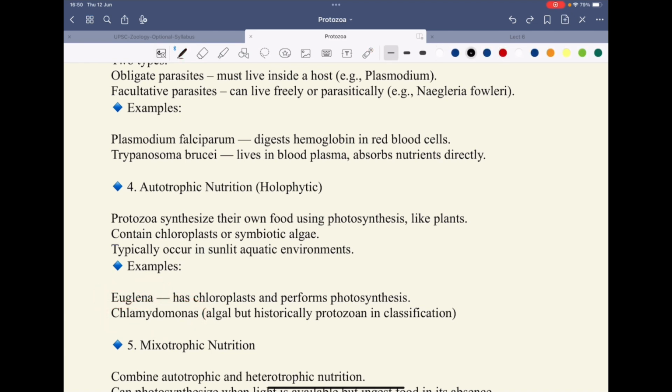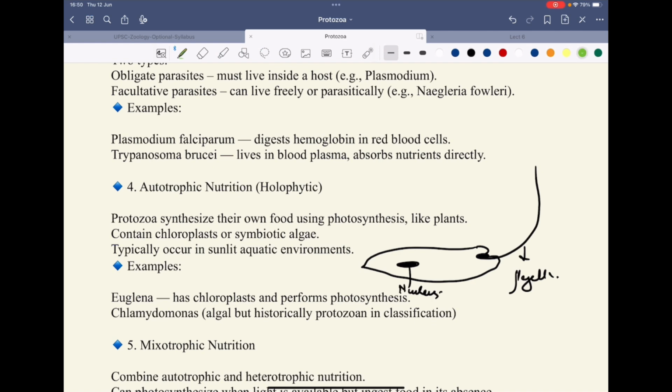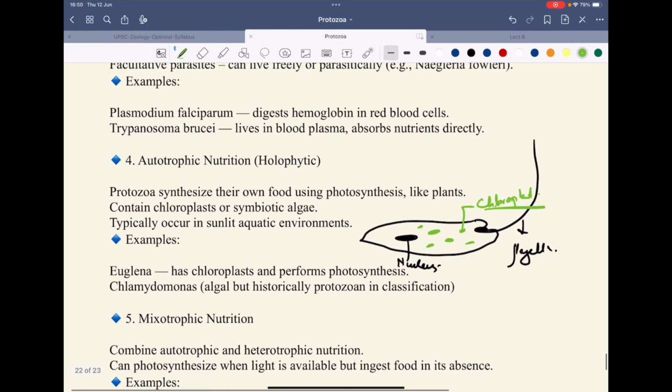If you see in case of Euglena, you will observe this is the nucleus, this is the flagella, and it has chloroplast inside its body. So it helps in autotrophic or holophytic nutrition.